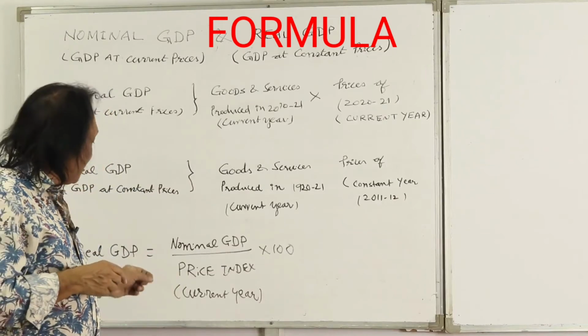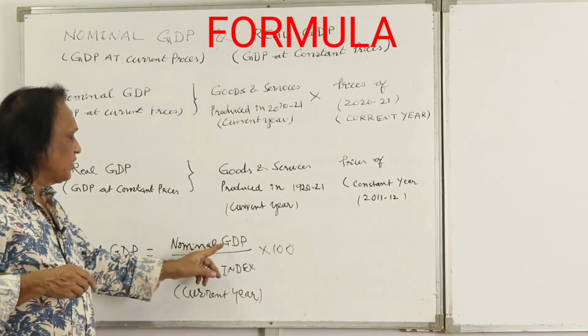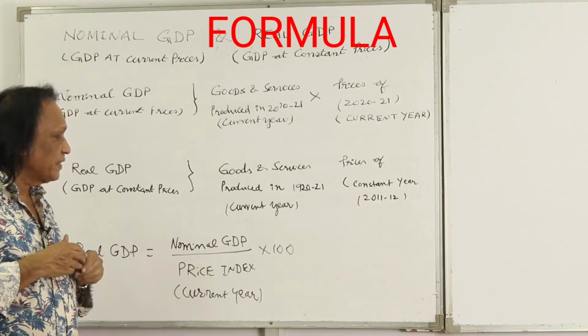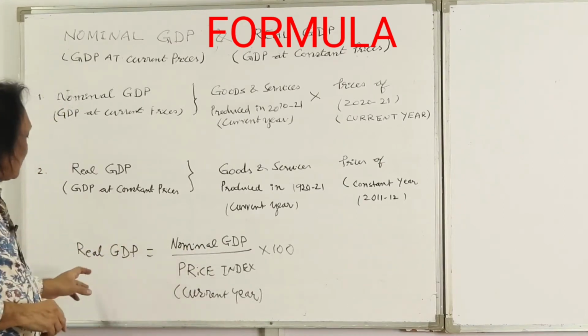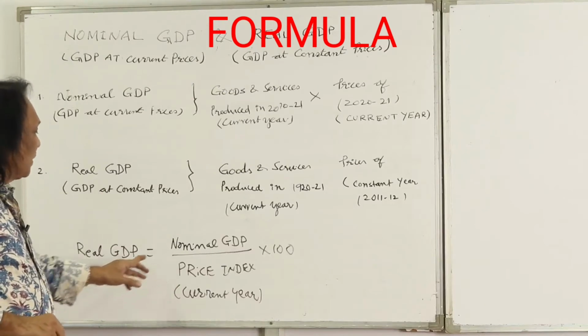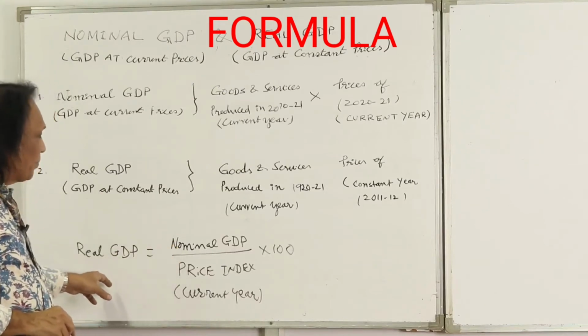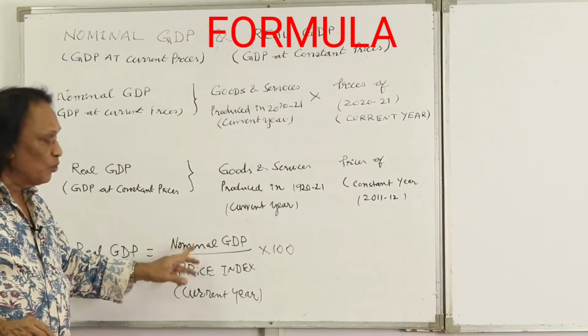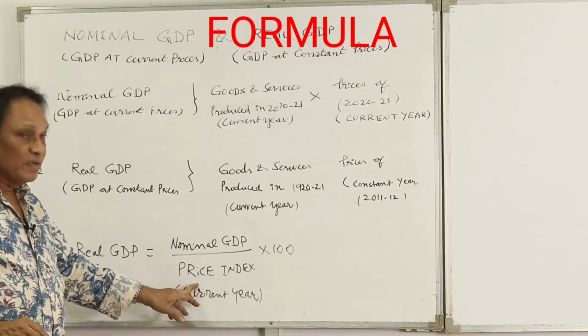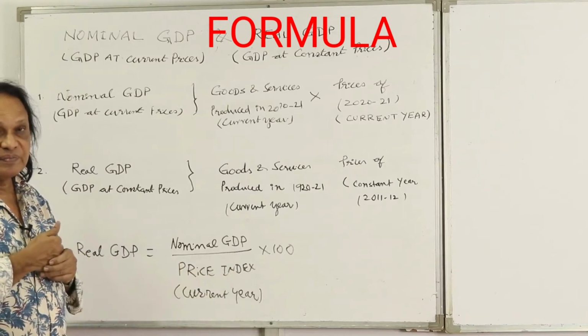So the formula here, real GDP is equal to nominal GDP upon price index of the current year into 100. So the same formula we convert it into this. If you want to find out nominal GDP, nominal GDP will be real GDP into price index upon 100.